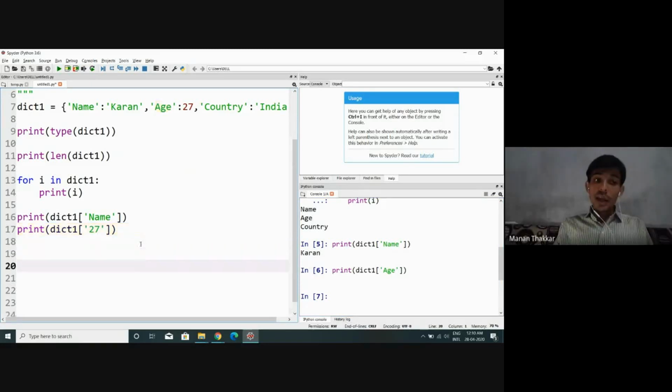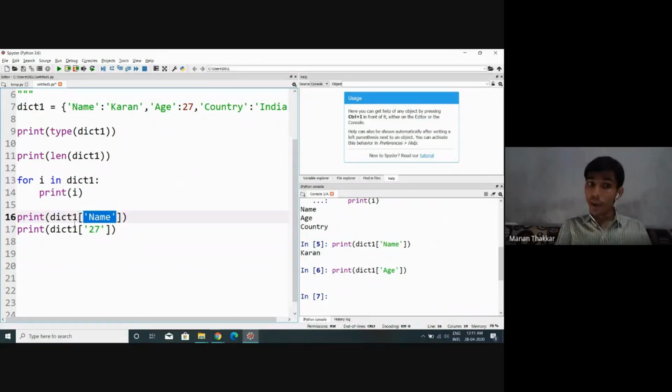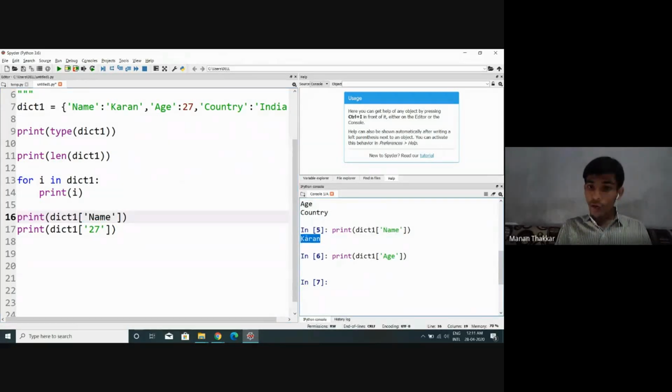Now understand, if we are thinking to display all the values by applying the concept of loop iteration, then how can we execute something like that? Just observe this again first. Whenever I have done for i in dict1, print i, we know that all the keys get displayed as output. And whenever I pass a key as an argument, what am I supposed to get as output? Here I'm going to get the value as output.